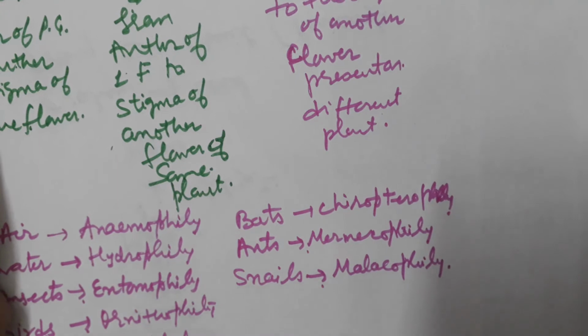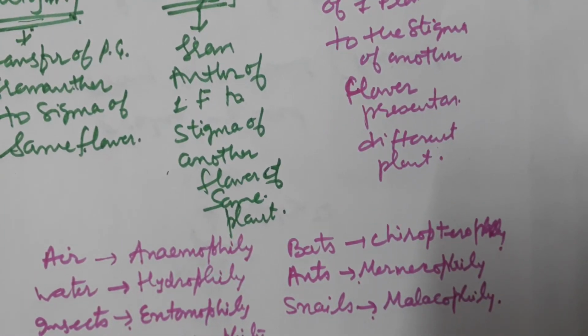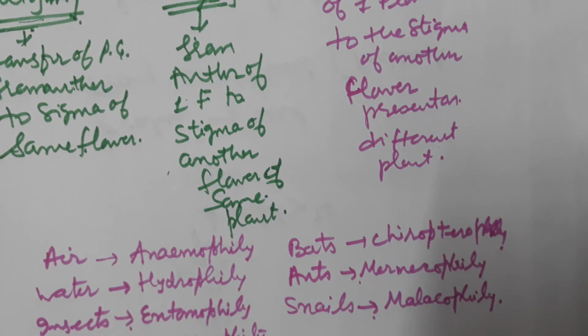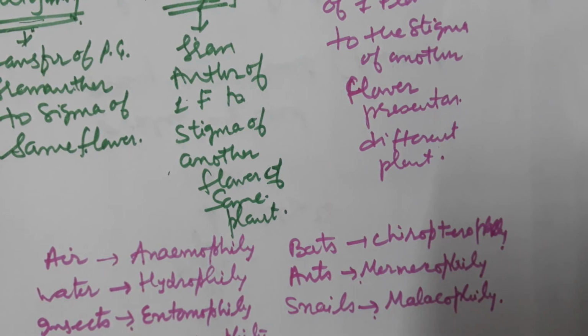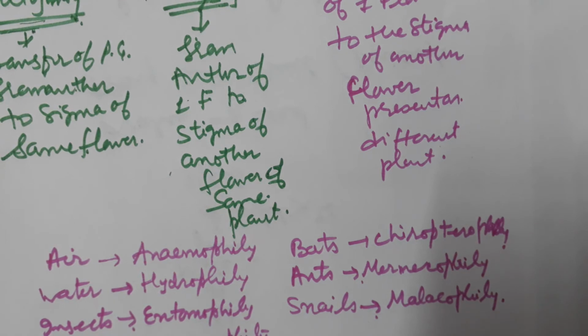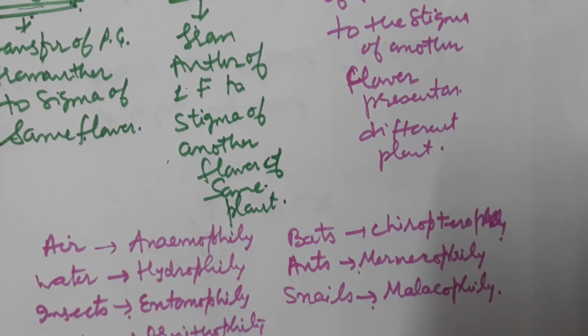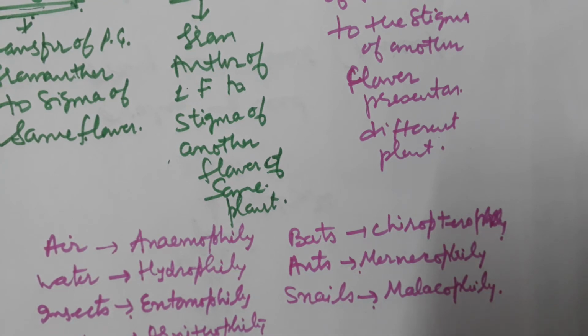So these are the various pollinating agents which exist in nature and help in the process of pollination, which is known as the cross pollination. In cross pollination, if pollinating agents are present, then pollination takes place, fertilization takes place, and seed formation takes place. But if these pollinating agents are missing and do not help in pollination, then pollination does not take place, fertilization also does not take place, and there is no formation of seed. This is the disadvantage in case of cross pollination.